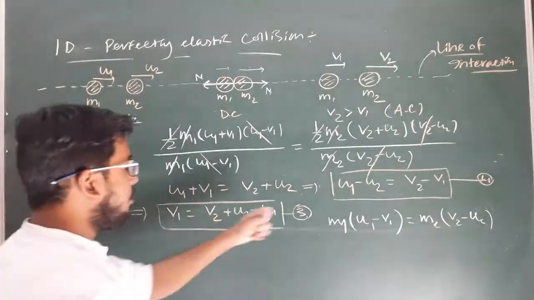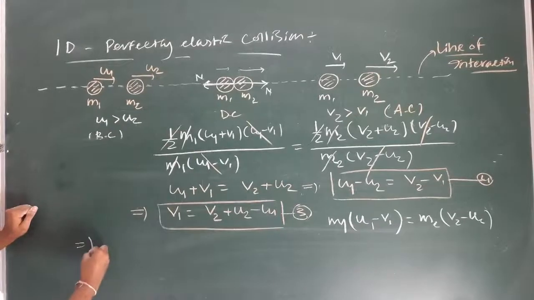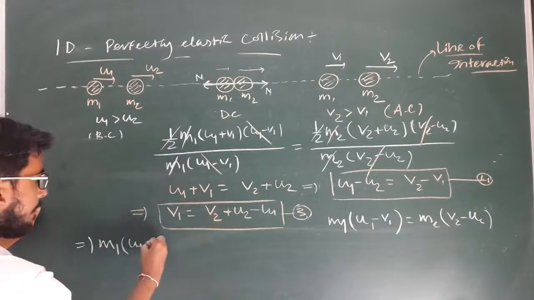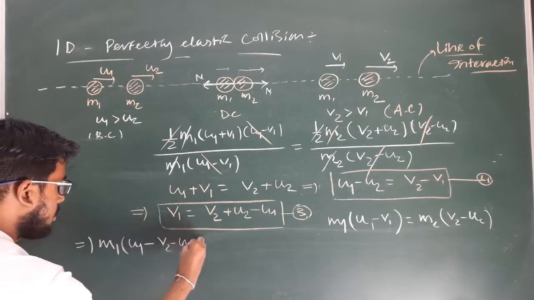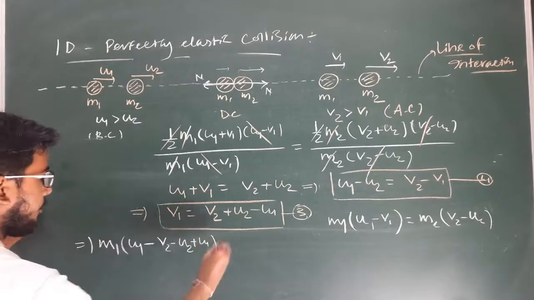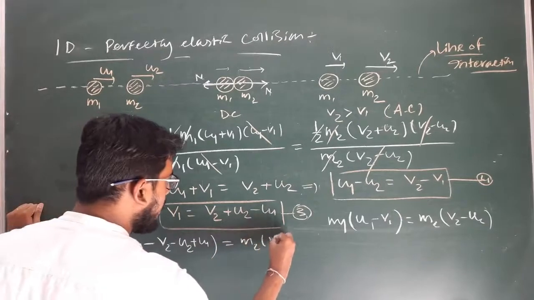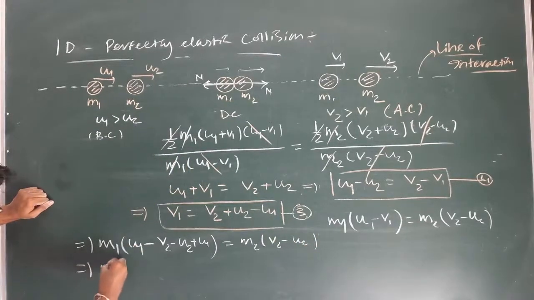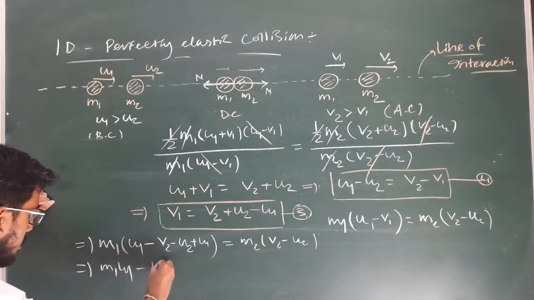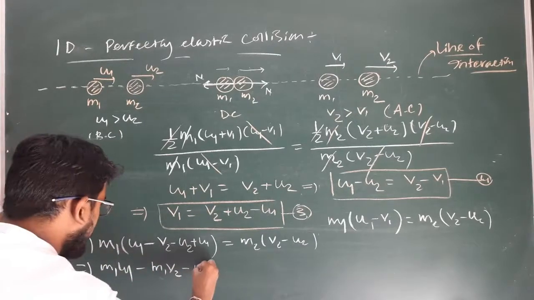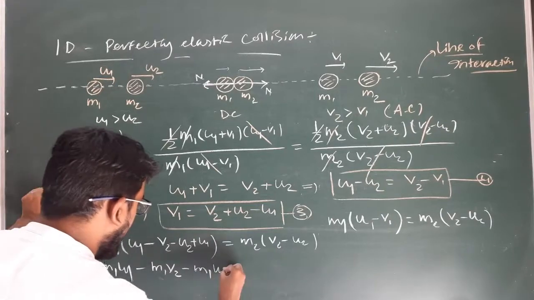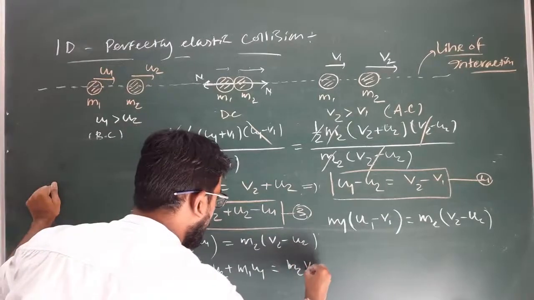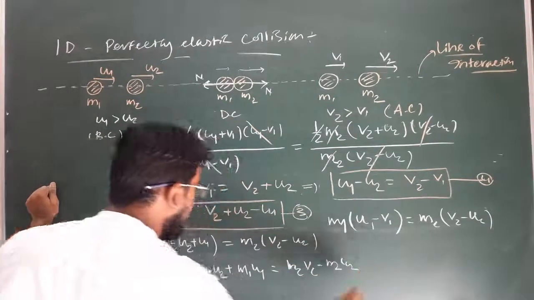So by replacing the value of v1 here, we will get m1 (u1 minus (v2 minus u2 plus u1)) which is equal to m2 into (v2 minus u2). Now simplifying this, we will get m1 u1 minus m1 v2 plus m1 u2 minus m1 u1... equal to m2 v2 minus m2 u2. Clear?